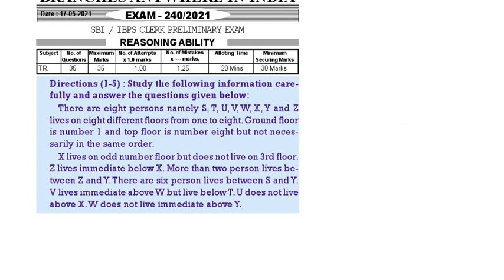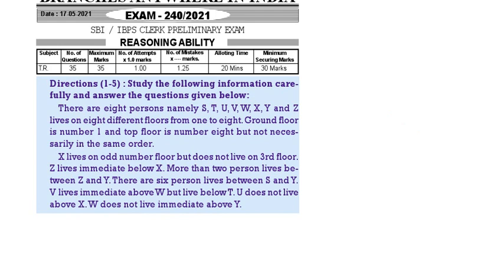See reasoning. Study the following information carefully, then answer the questions. There are 8 friends, namely S, T, U, V, W, X, Y, Z, living on 8 floors. From ground floor is the first floor, top floor is the 8th. X lives on odd number floor but does not live on third floor. Z lives immediately below X.